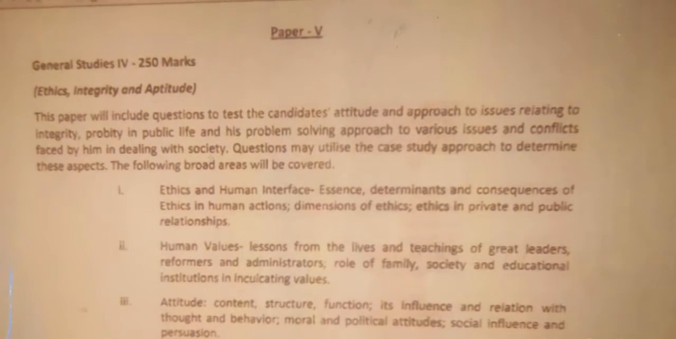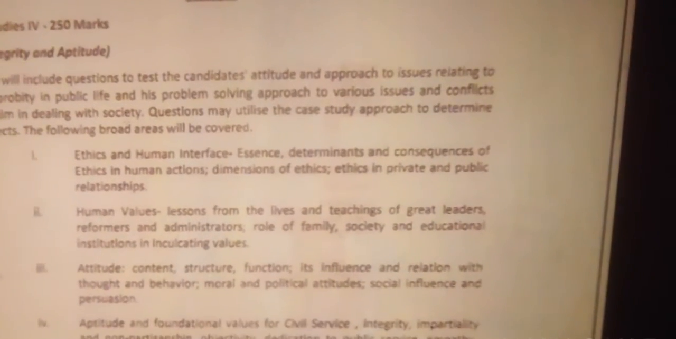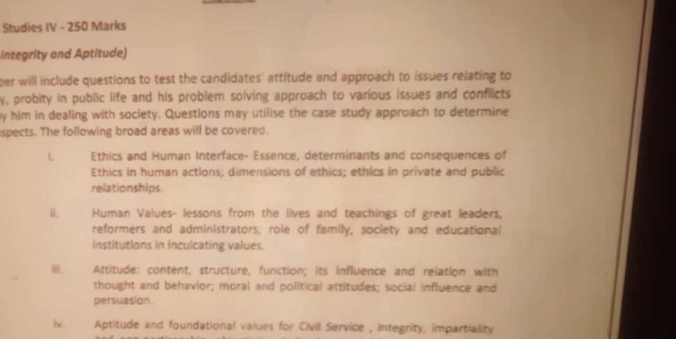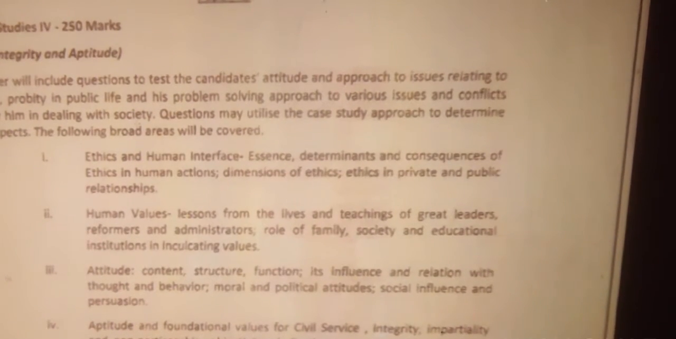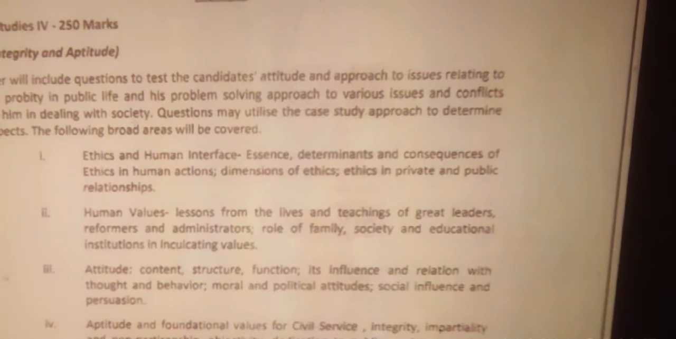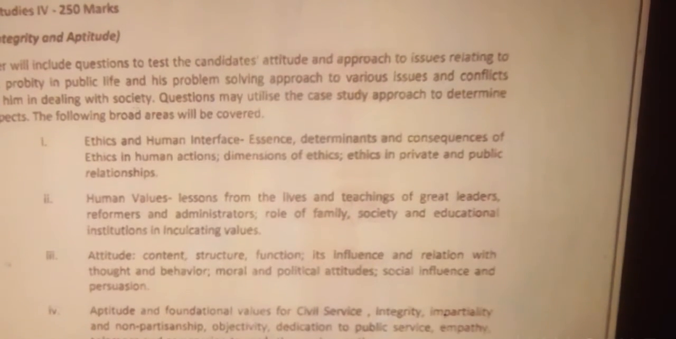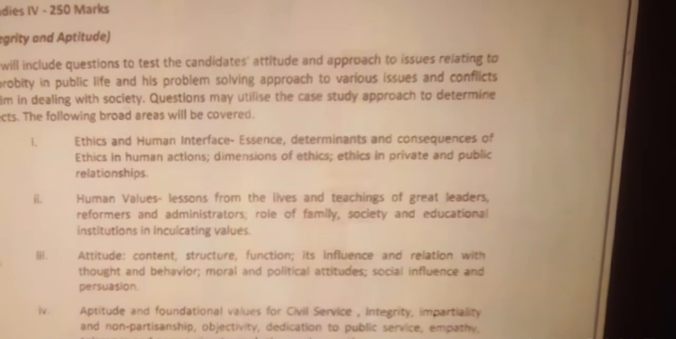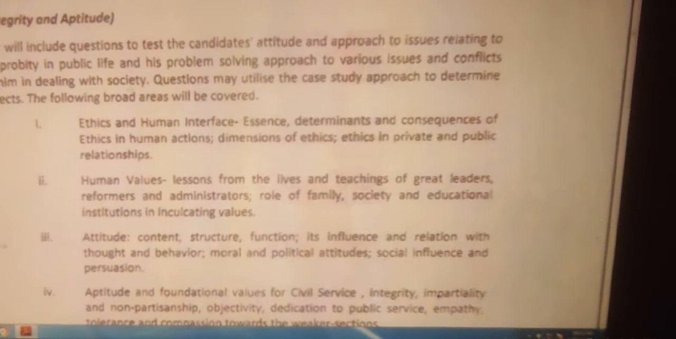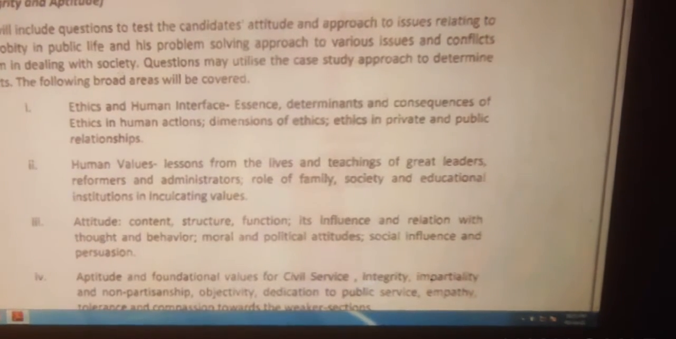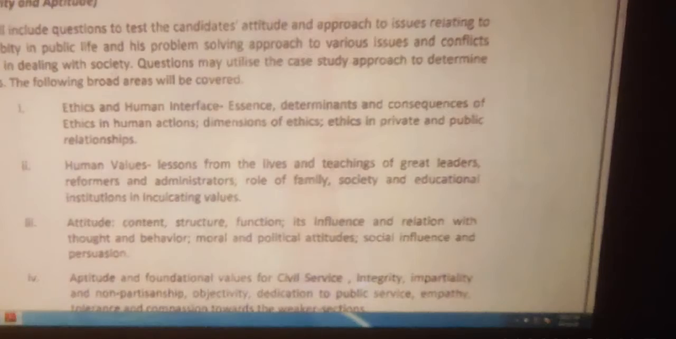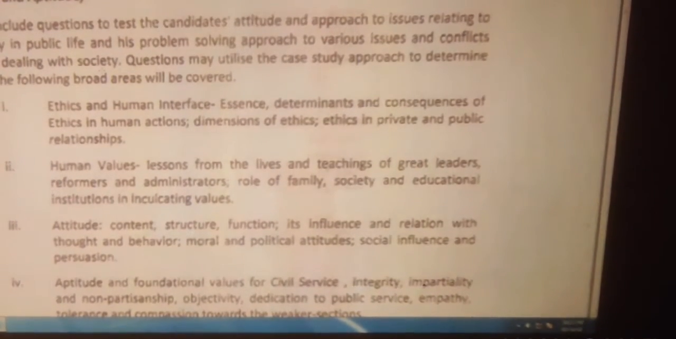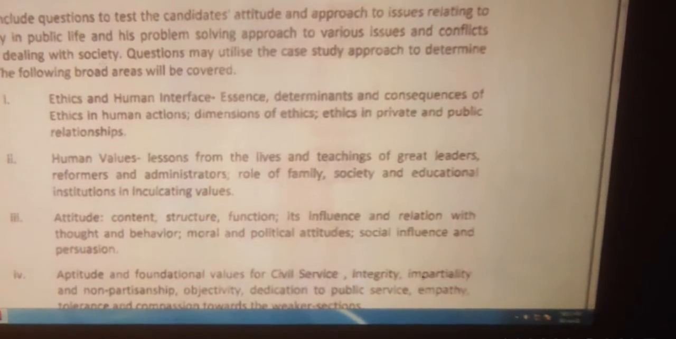The following broad areas will be covered. Number 1, ethics and human interface: essence, determinants and consequences of ethics in human actions, dimensions of ethics, ethics in private and public relationship. Number 2, human values: lessons from the lives and teachings of great leaders, reformers and administrators, role of family, society and educational institutions in inculcating values.